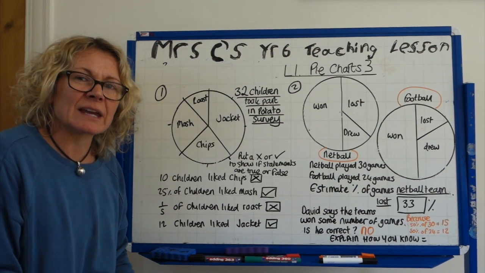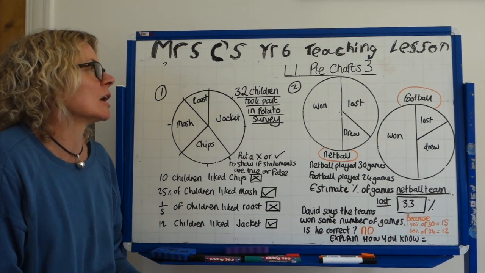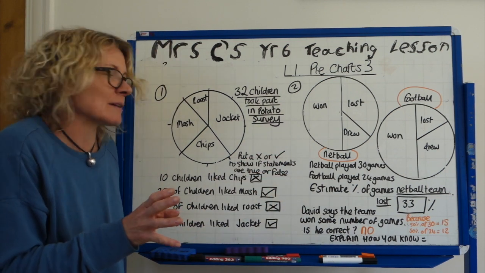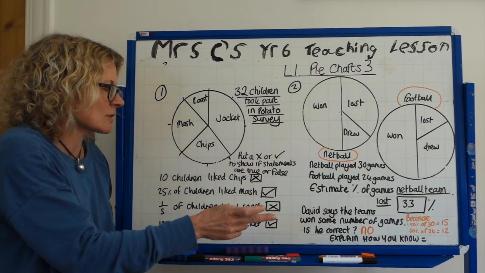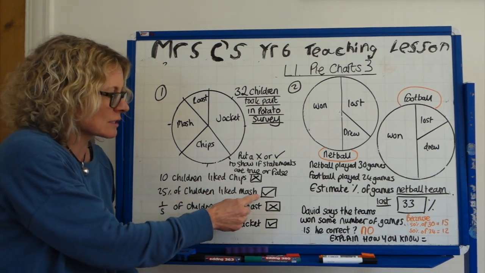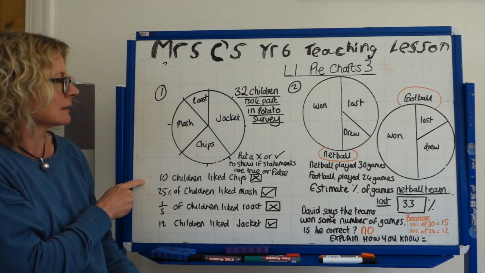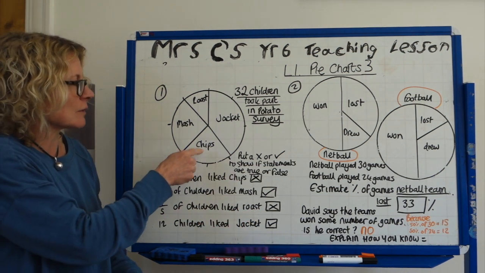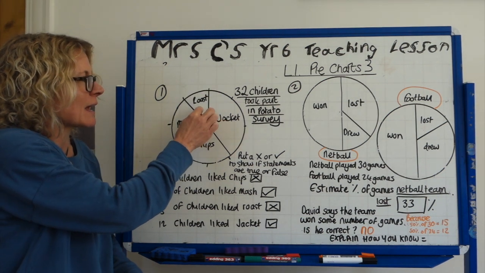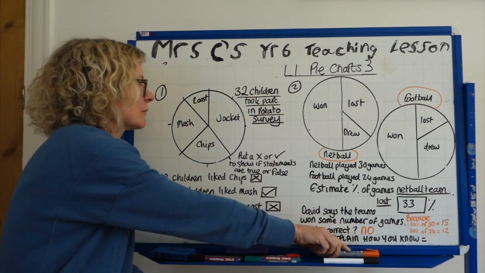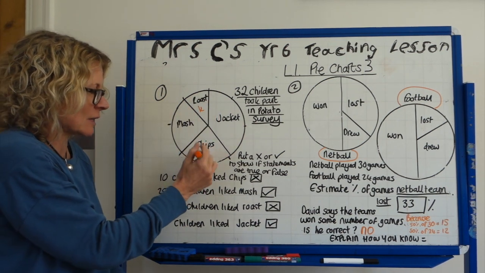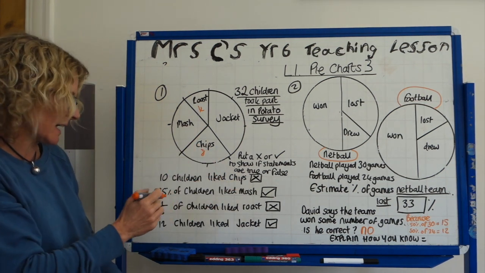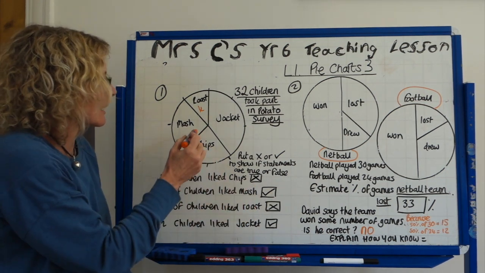So here we are with the answers for the difficult pie chart questions that were SATS level, okay? We had the 32 children taking part in the potato survey, and you should have got cross, tick, okay? 10 children like chips. We know that each eighth of this graph, 8 into 32 goes 4, so each one of these is worth 4, isn't it? So that means for chips it is 8 children, isn't it? Not 10.